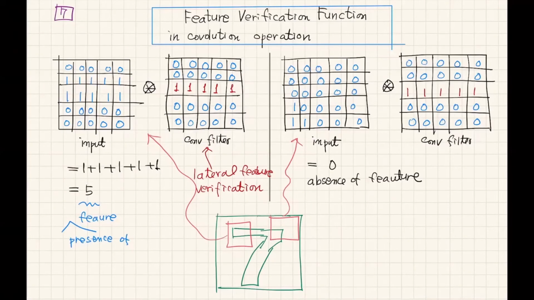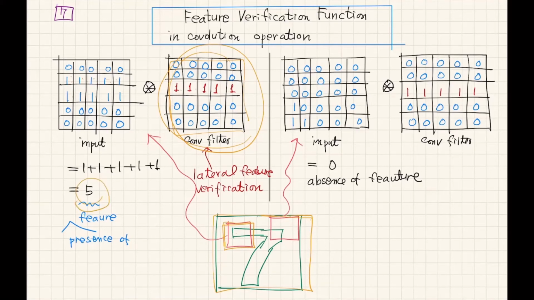Let's assume that, for example, we have these images. If you apply this convolution to this section, let's assume this section is 1, 1, 1, 1, 1, 1, 1, 1, and you apply this lateral convolution filter, you will get 1, 1, 1, 1 multiplied by 1, 1, 1, 1, which is a kind of dot product. You will get number 5.